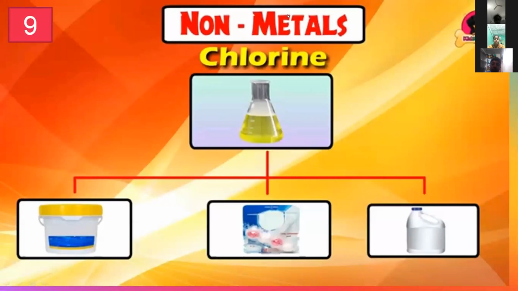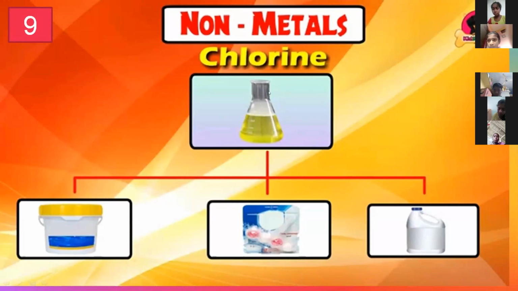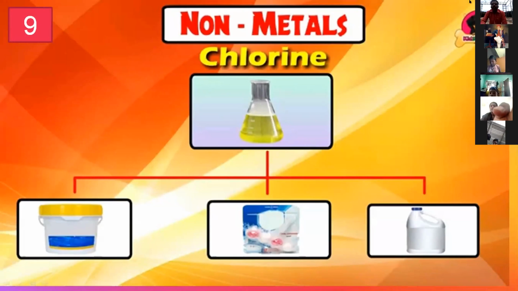Okay, chlorine. Chlorine is one of the best examples of a non-metal. Three things made up of chlorine are bleaching powder, water purification, which is called chlorination, and detergents. Chlorine is a liquid, pale yellow in color, in the liquid state as shown in the PowerPoint slide. Okay, next, sir.